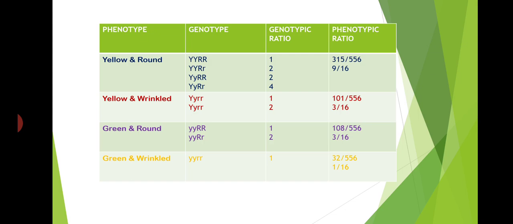This type of experiment with 2 characters taken by Mendel is known as dihybrid cross, meaning crossing between 2 characters. In this cross, the 2 characters are, one, color of the seed, and another, shape of the seed. That's why this is a two-character cross.